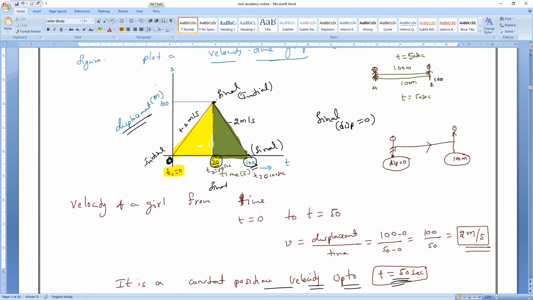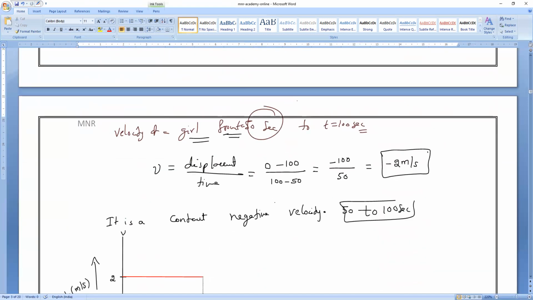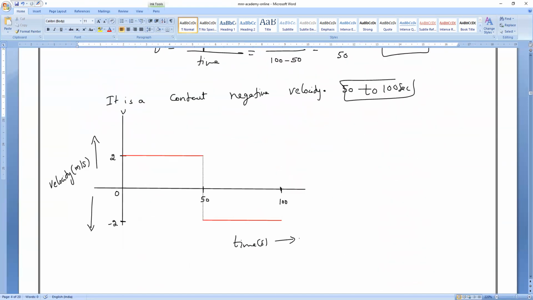From her home to the post office, we got positive velocity which is equal to plus 2 meter per second. Is it yes or no? Yes, sir. From post office to her home, she got what velocity? Minus 2 meter per second. That's what we are representing in the form of a velocity time graph. That's all. This is the answer. Clear, everybody?